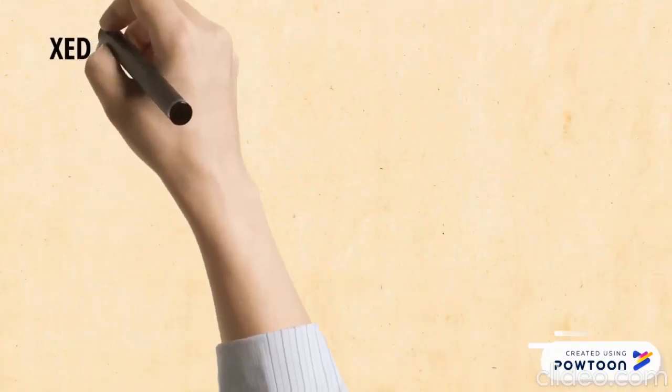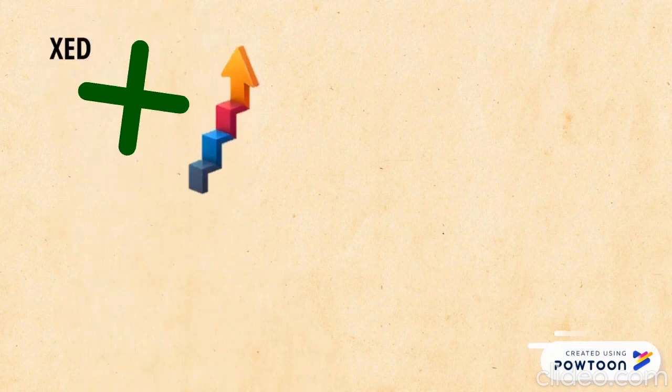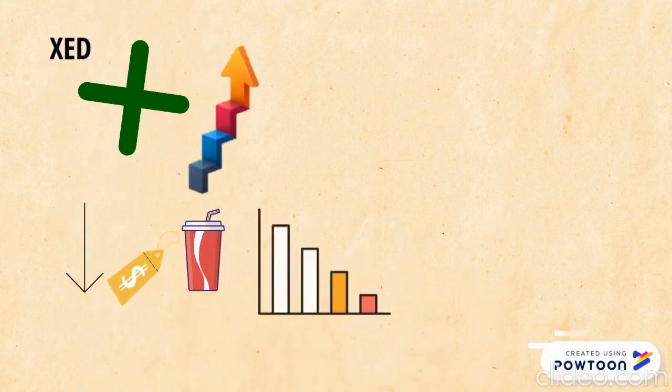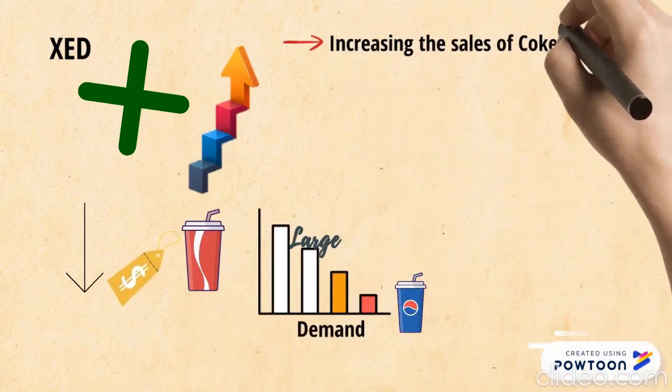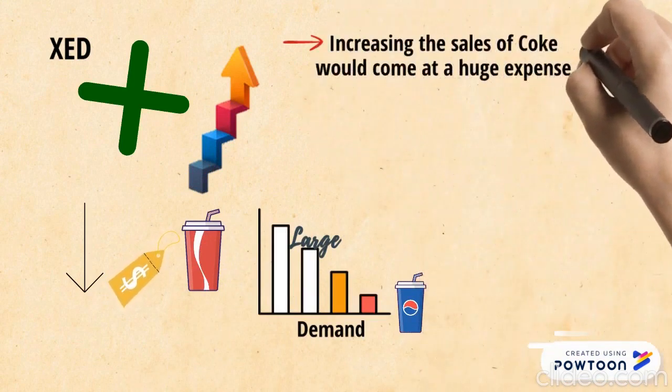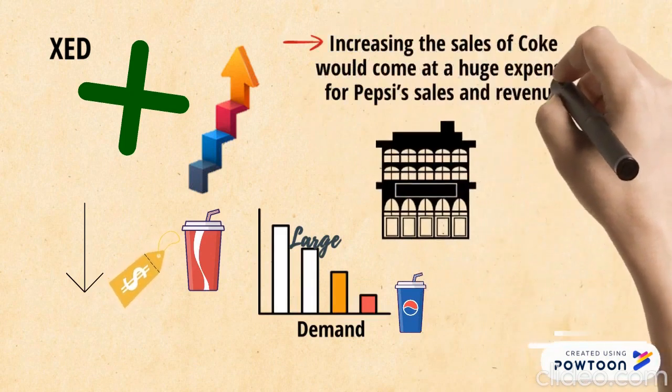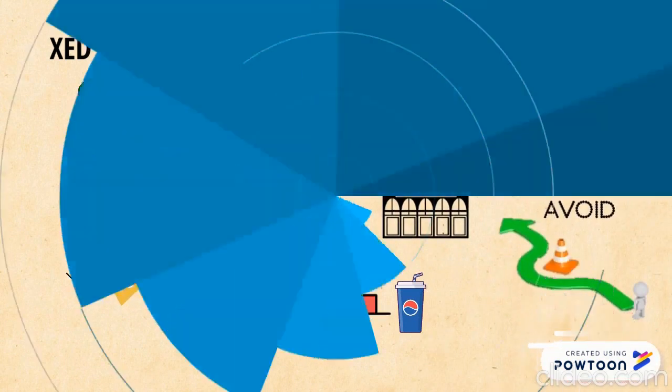Therefore, if the value of XED is positive and high, a fall in the price of Coke will lead to a large drop in demand for Pepsi. So, increasing the sales of Coke would come at a huge expense to Pepsi's sales and revenue, which is something the company would probably want to avoid.